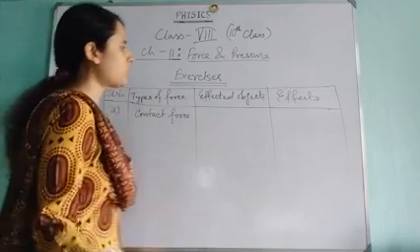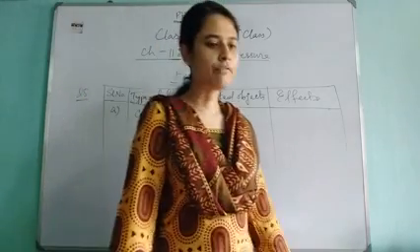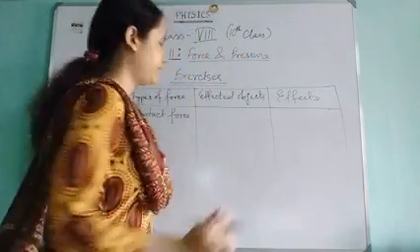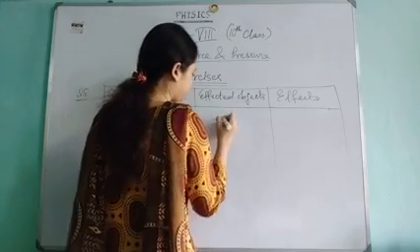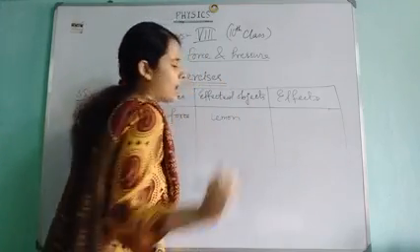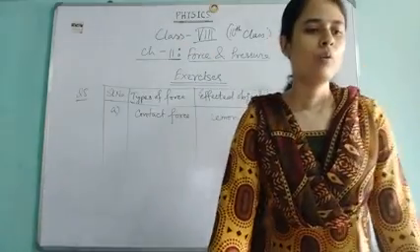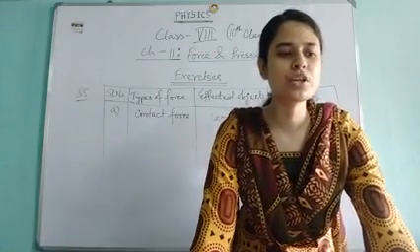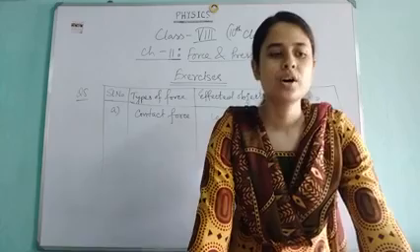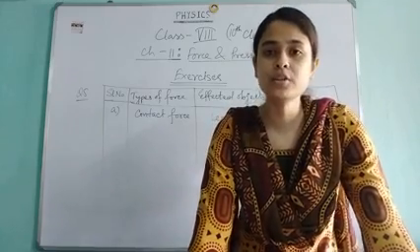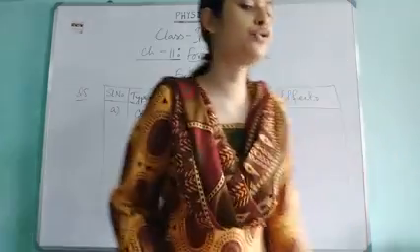Which object is being affected? Lemon. And what is the effect of the force in each case? Extraction of juice.